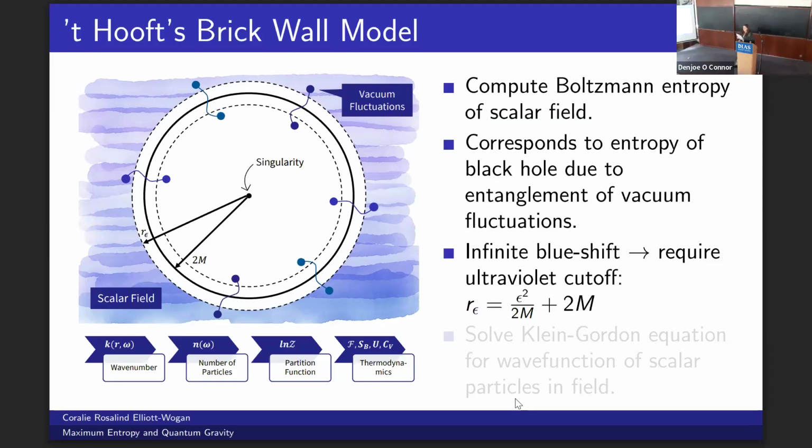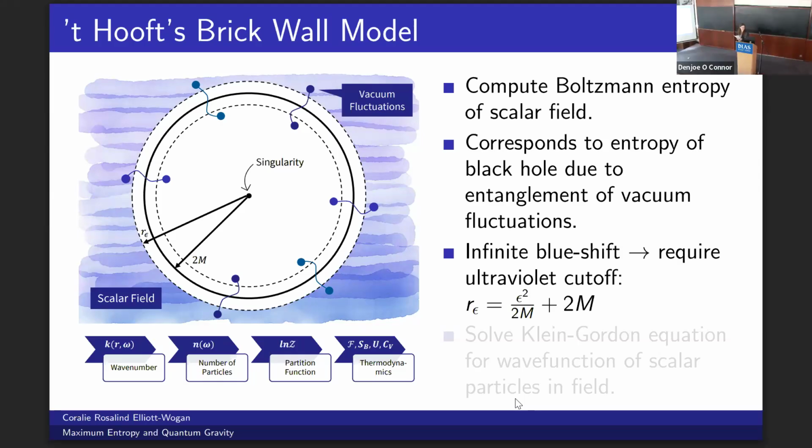We have an infinite blue shift for an observer sitting just at the horizon of the black hole because of the massive acceleration required to prevent oneself from falling into the black hole. And because of this, the entropy appears infinite. This is obviously problematic, so we include an ultraviolet cutoff at a small distance, ε²/2m, away from the horizon. This distance isn't arbitrary, it's just based on geodesic distances in Schwarzschild spacetime.